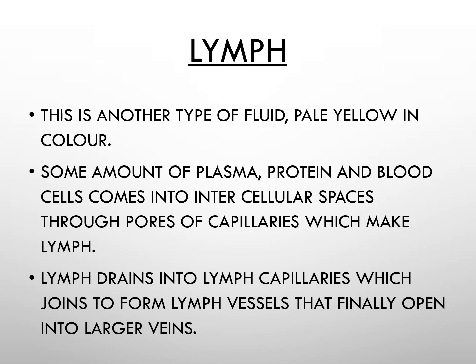And the lymph is again collected from these tissue spaces and sent back to the blood system. So there are lymph capillaries, lymph vessels, and the lymph vessels finally open into the larger veins. So this plasma, proteins and some cells are again sent back to the blood because they were part of the blood. So this way the lymph plays a very important role.